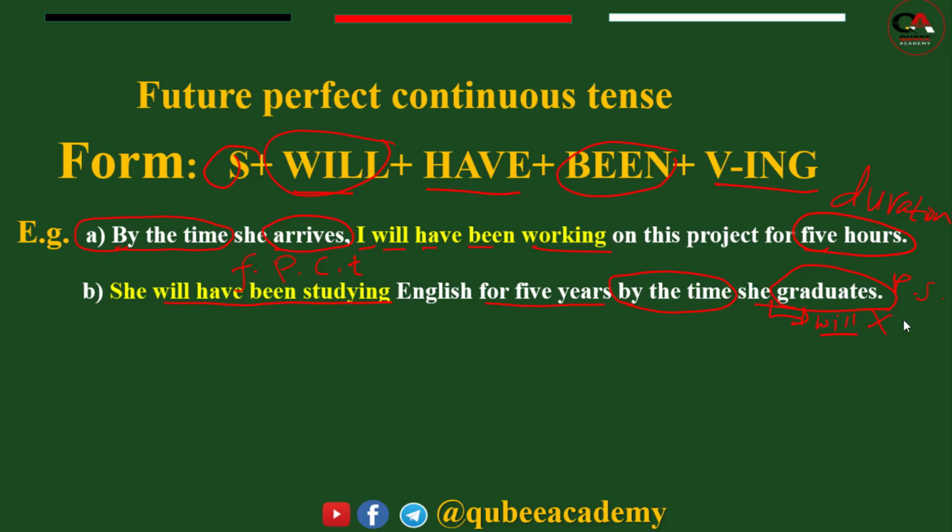Simple past is not used, past perfect is not used, present perfect is not used. What do we have to use? Simple present.